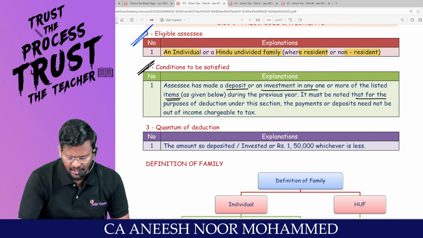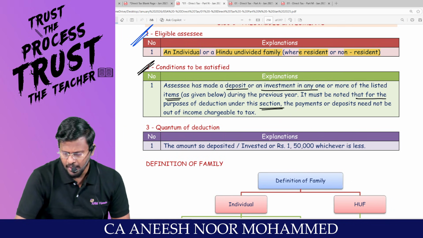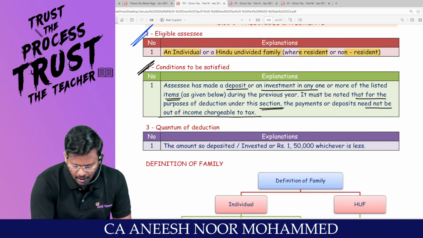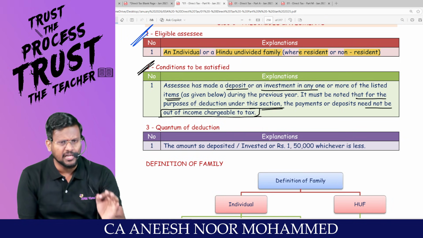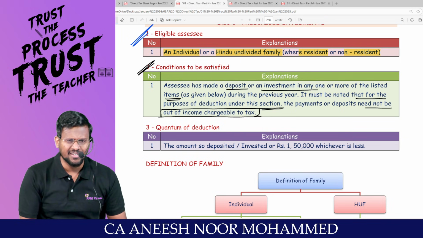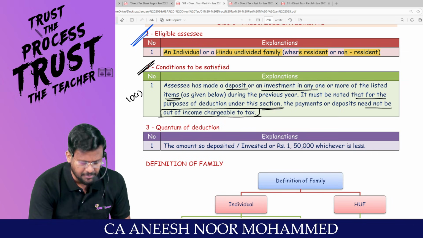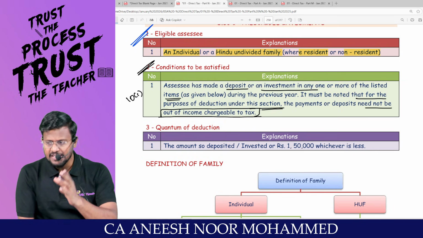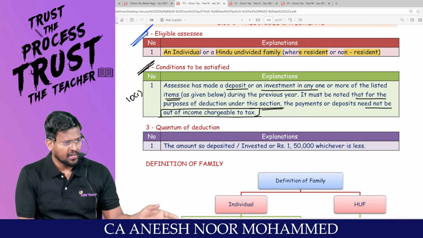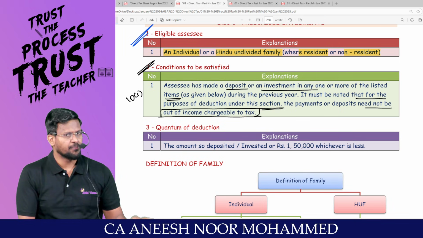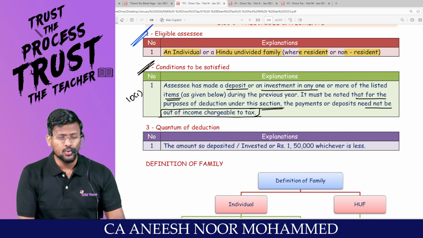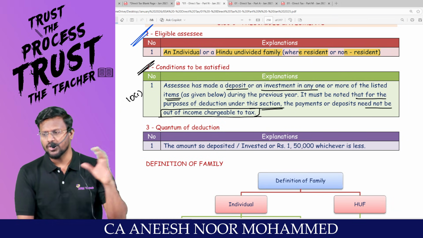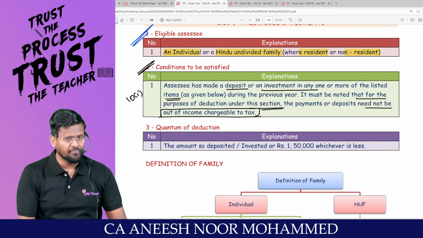It must be noted that for the purpose of deduction under this section, the payment or deposit need not be out of income chargeable to tax. For example, if I am having agricultural income, we know that agricultural income is exempt under section 10 subsection 1. Even from an exempt income, if you are depositing in 80C prescribed investments, then also you are entitled to claim chapter 6A deduction. So there is no prerequisite that you should deposit out of taxable income itself.